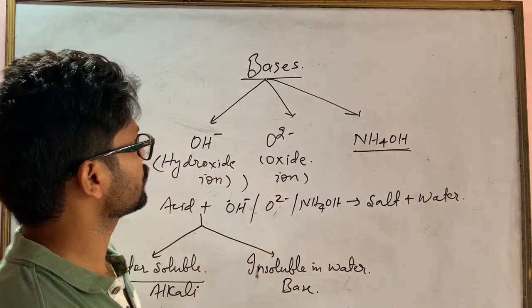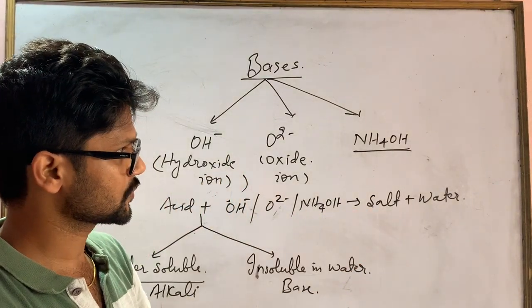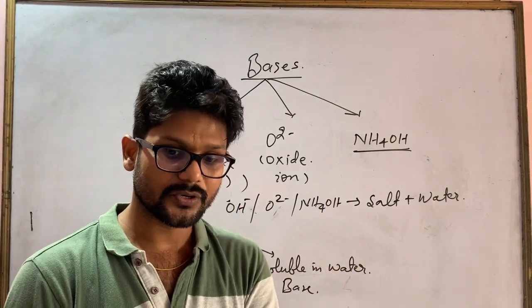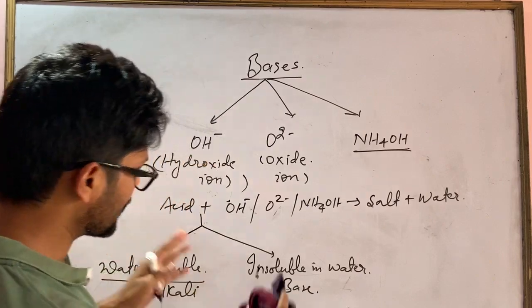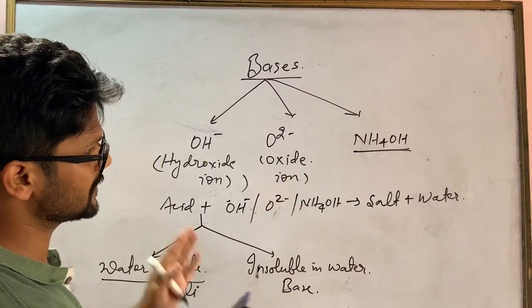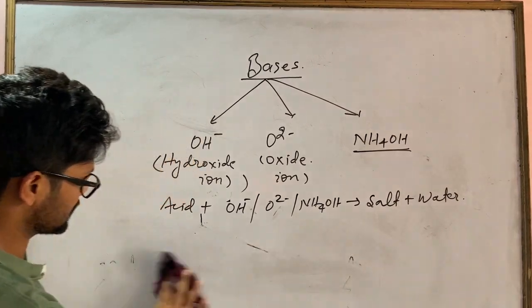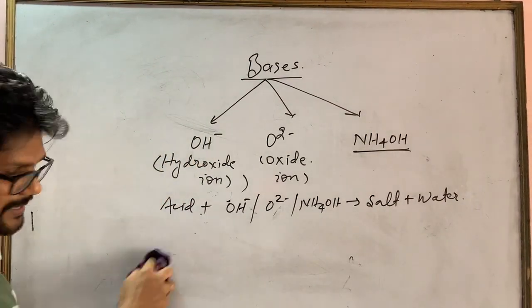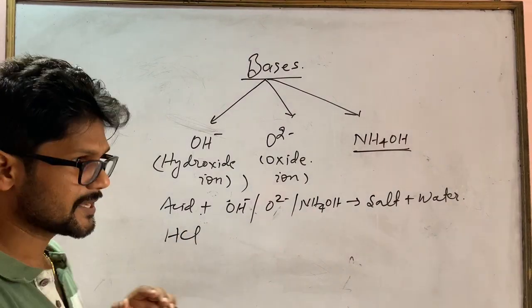As I said, when bases react with acid, they give salt and water. I'm going to give a few examples so you can easily understand. So I hope this classification is clear. Now we'll see the example here. As I have mentioned, acid. We take an example that is already taught. What is acid?